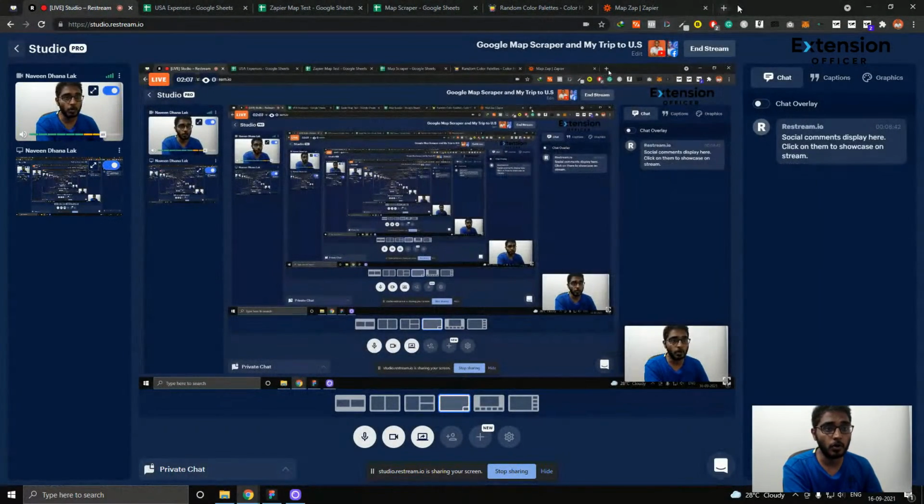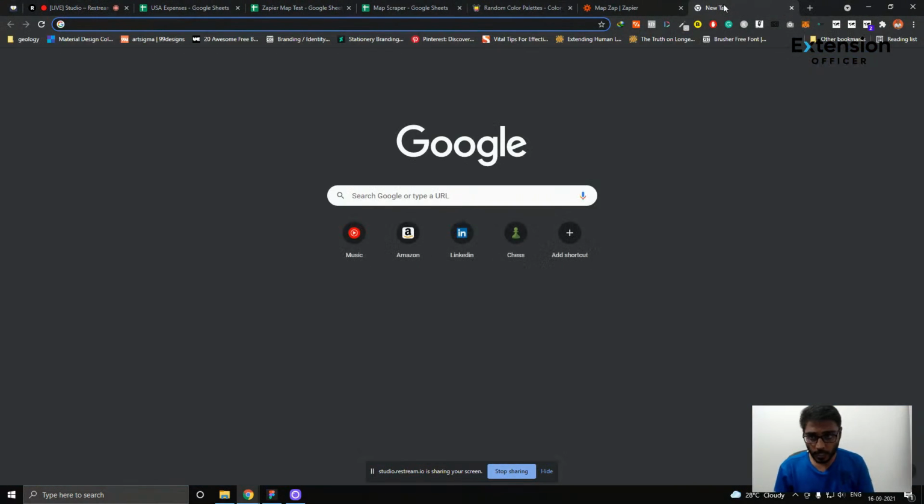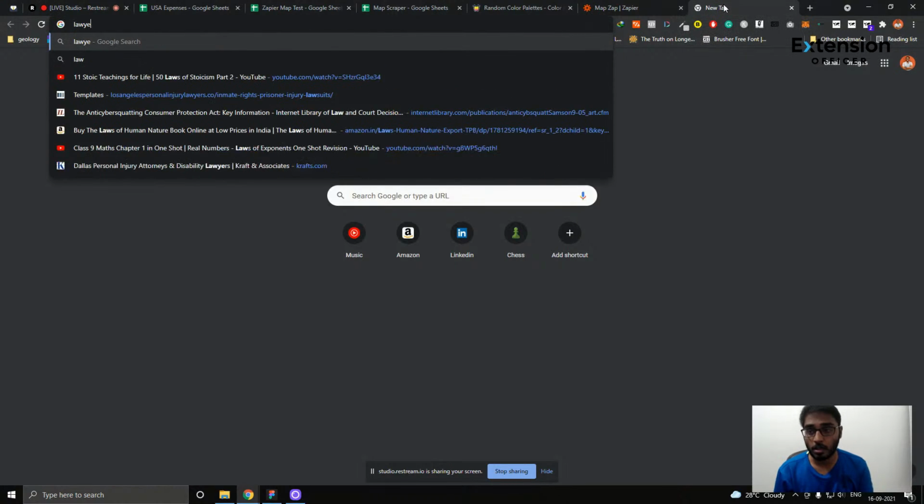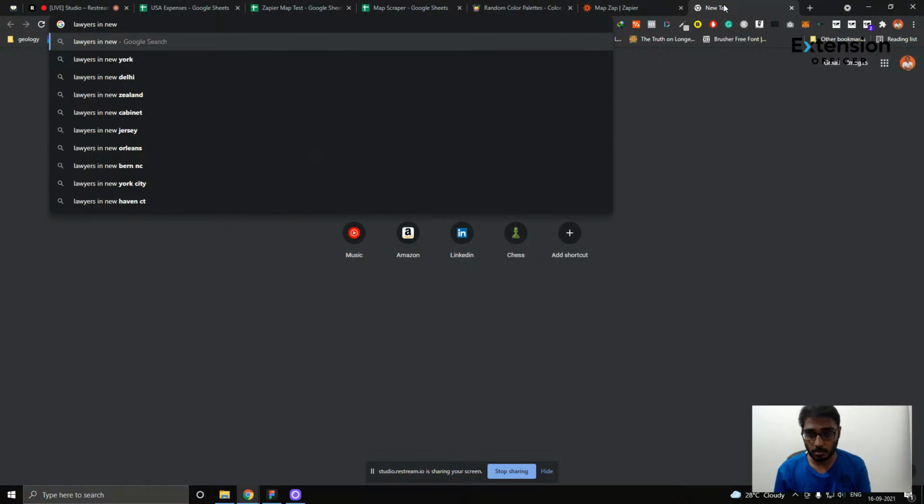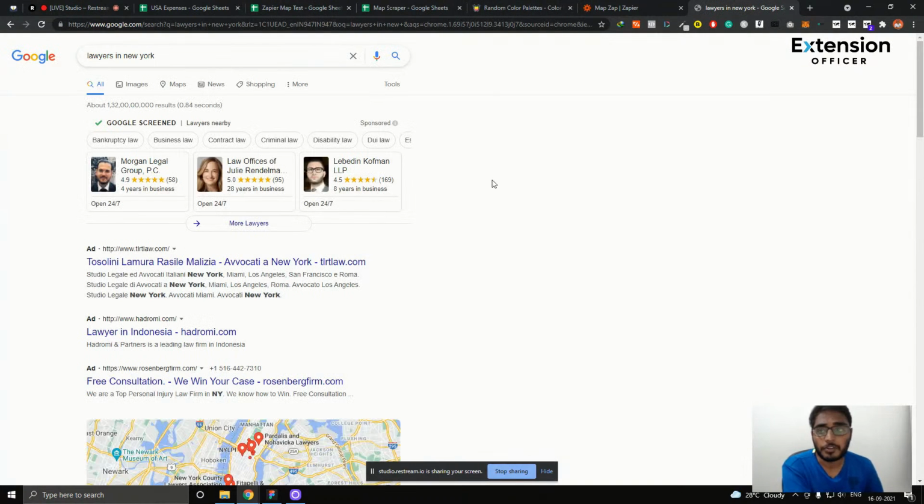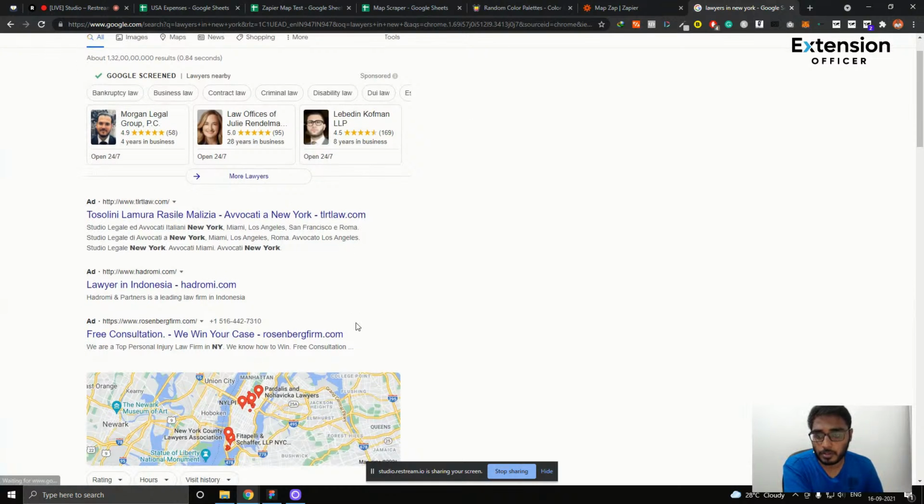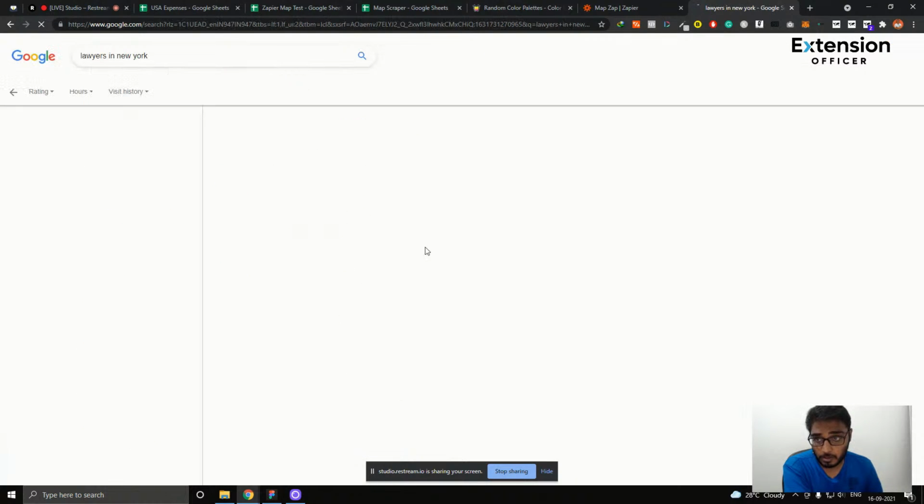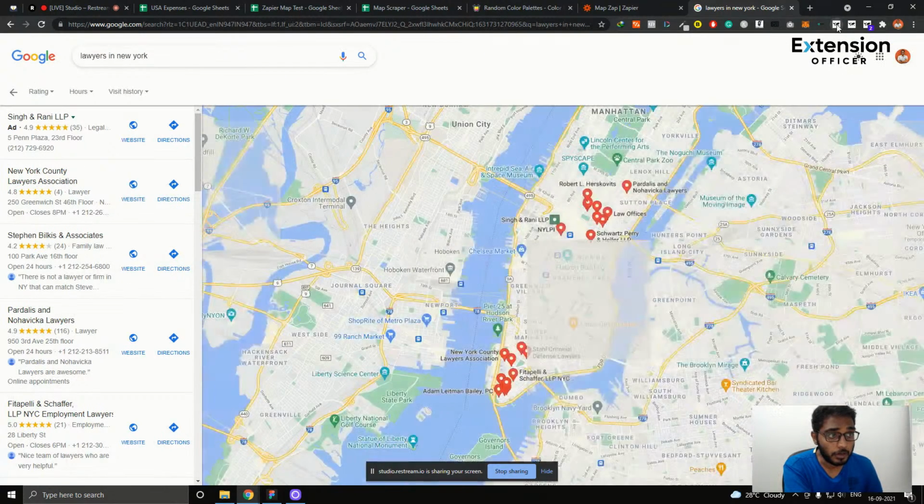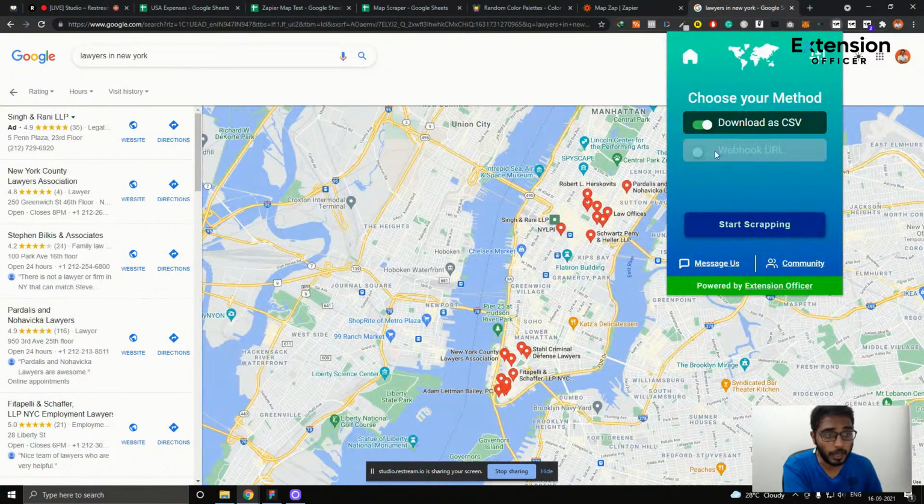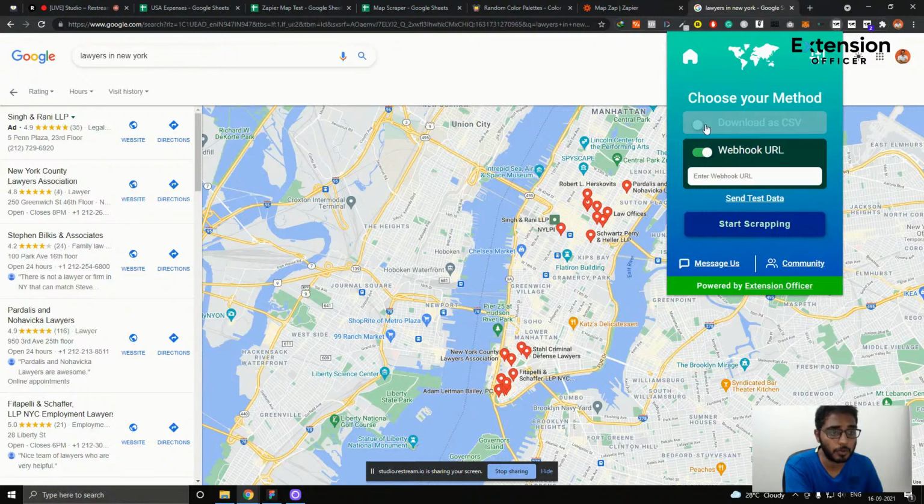So first let me go to the extension. So let's say lawyers in New York. When you search for lawyers in New York, you'll get all these listings here. And if you click on the maps, and if you click on the extension here, you'll have two options. One is download as CSV, and another is webhook, send it to webhook URL.